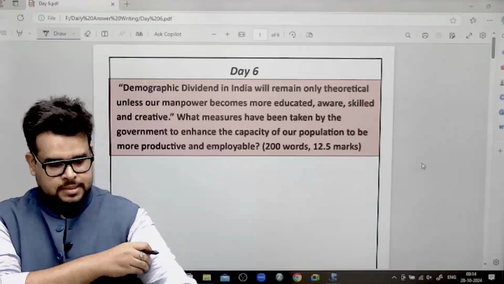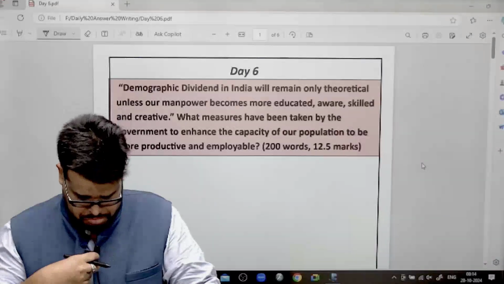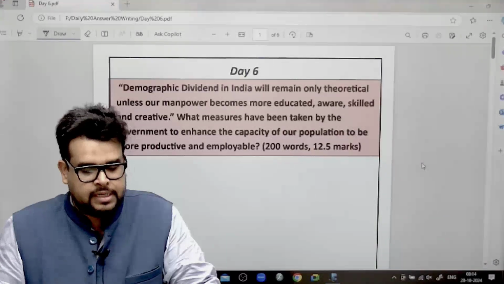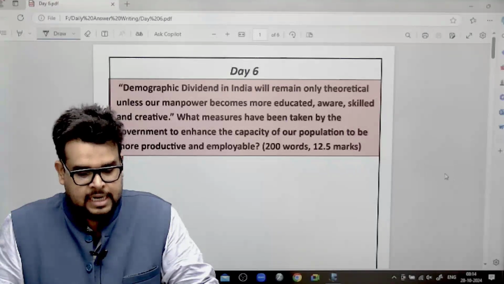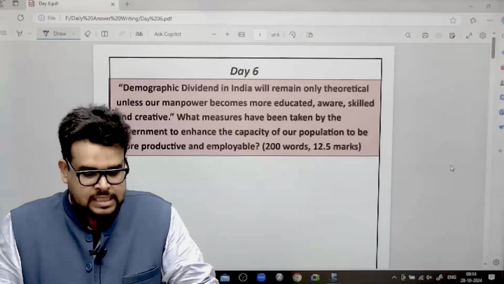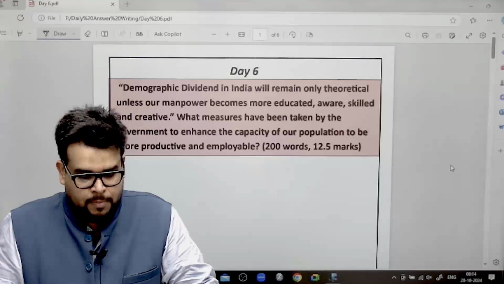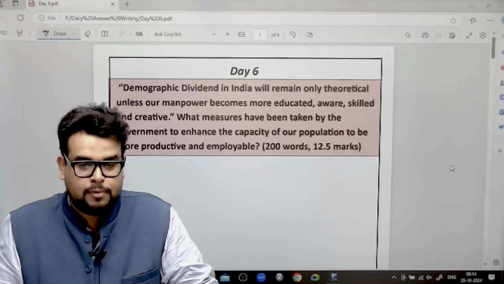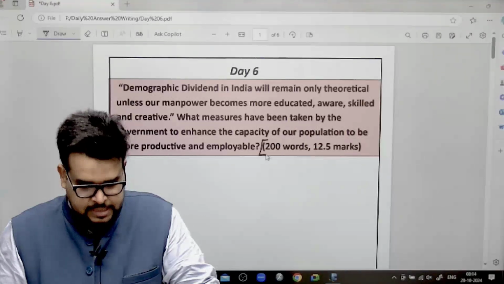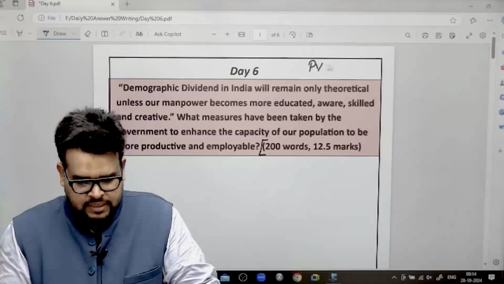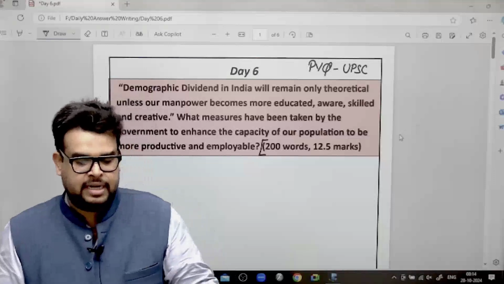Now the question is, demographic dividend in India will remain only theoretical unless our manpower becomes more educated, aware, skilled and creative. What measures have been taken by the government to enhance the capacity of our population to be more productive and employable? Now this particular question is basically a previous year question, which has been asked by UPSC already, I think in 2016-2017.